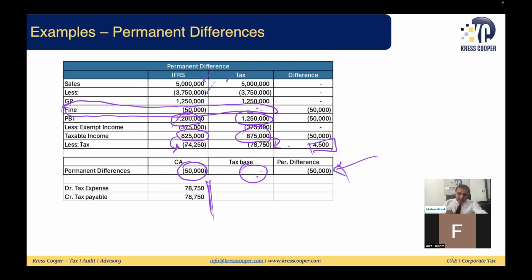I know what my tax payable is. Tax payable is 78,750, and the related expense I need to book is tax expense. Current period tax expense will be 78,750. The important thing is, in this example, we have not booked any deferred tax asset or any deferred tax liability. The reason is this is a permanent difference, and it will have an impact in the current tax period only. It will not have an impact in the future tax period.